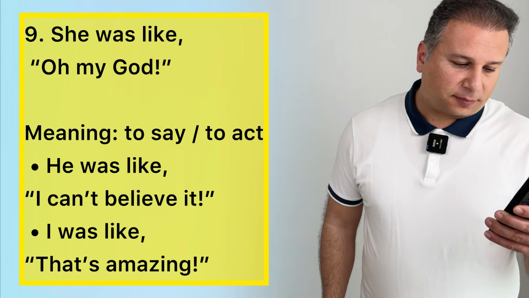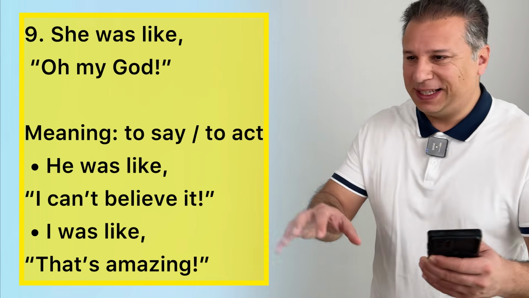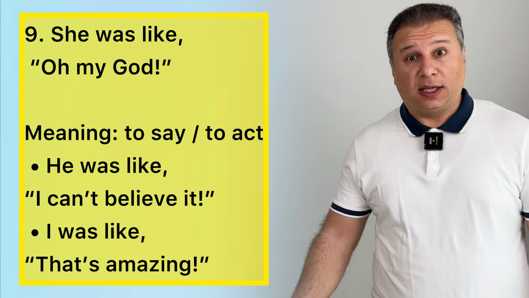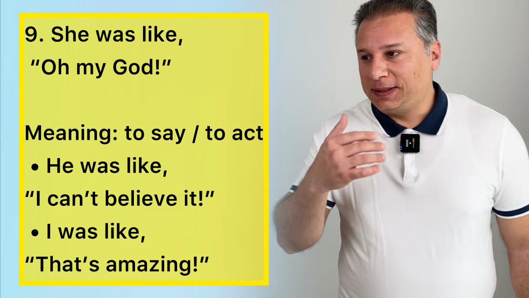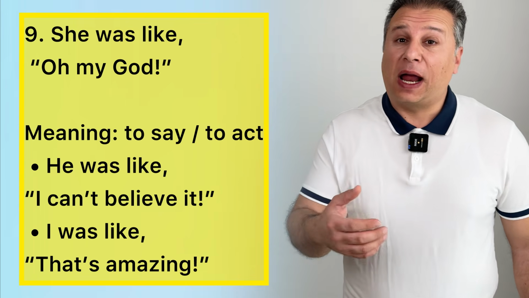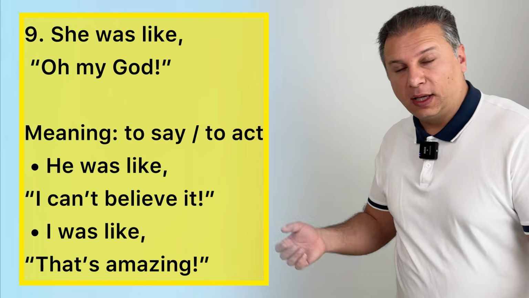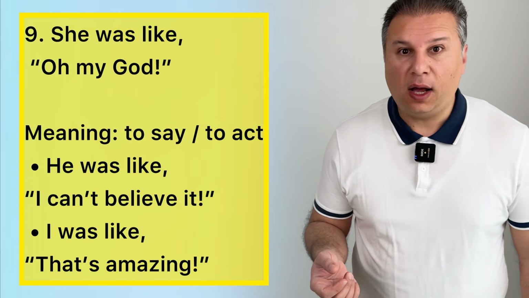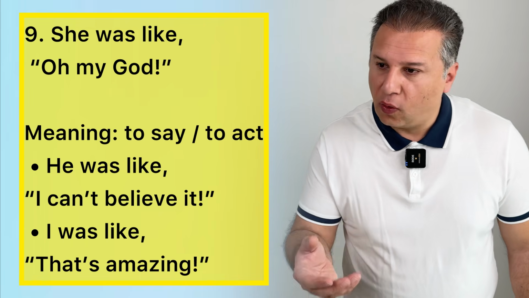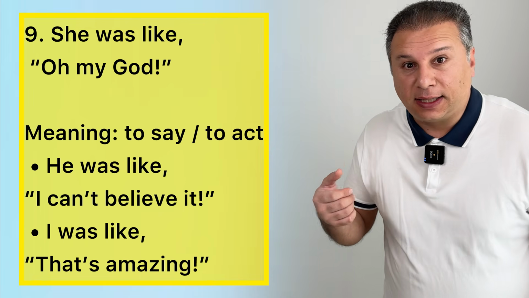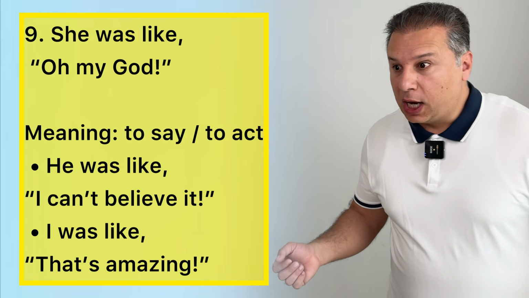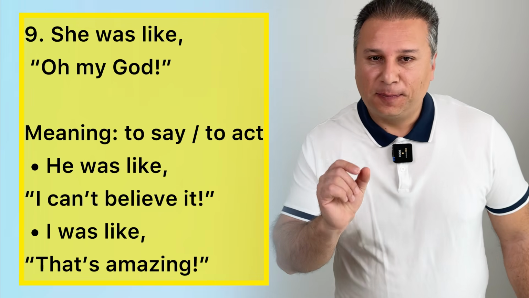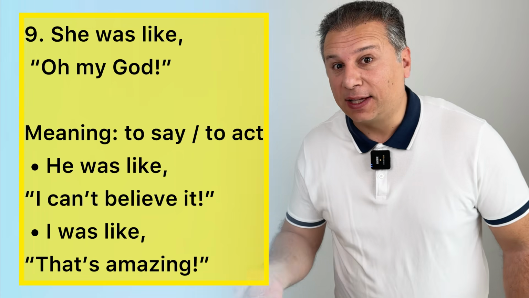Number nine. This one is very common among teenagers and young people. Listen, she was like, oh my God. She was like, oh my God. When they want to say something or act something like someone, we use like. So when you say she was like, oh my God, it means she said, oh my God. Or I am acting what she did. So sometimes like means to say or to act something. Listen.